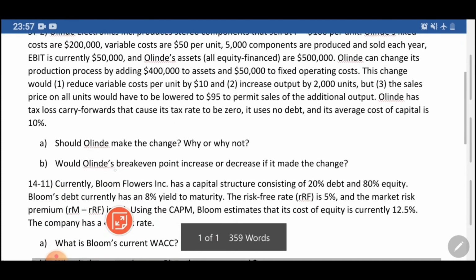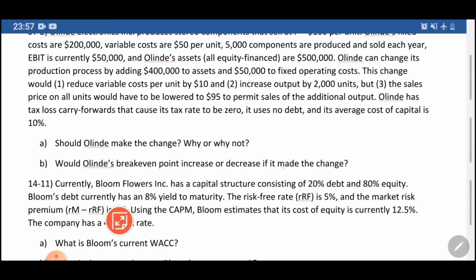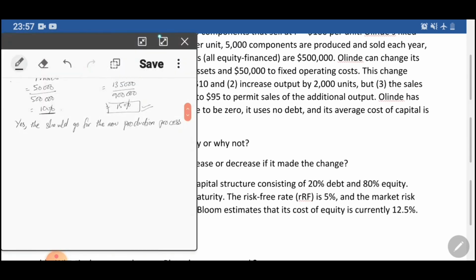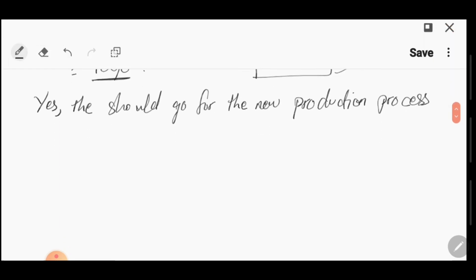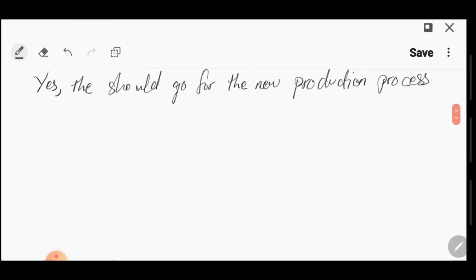So would Olende's break-even point increase or decrease if it made the change? Okay, so next we are supposed to calculate the break-even point. So let's go down. We're going to calculate the break-even point 2 times.